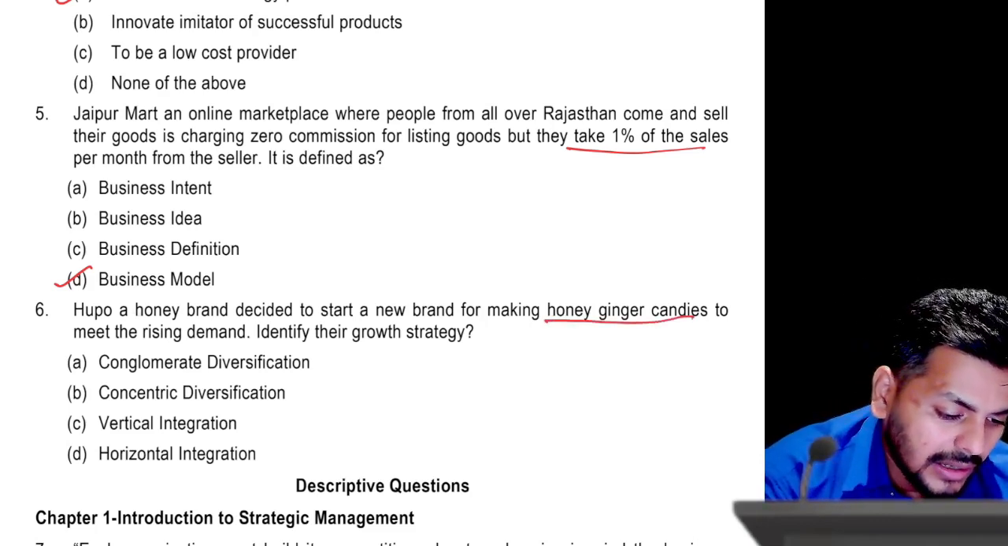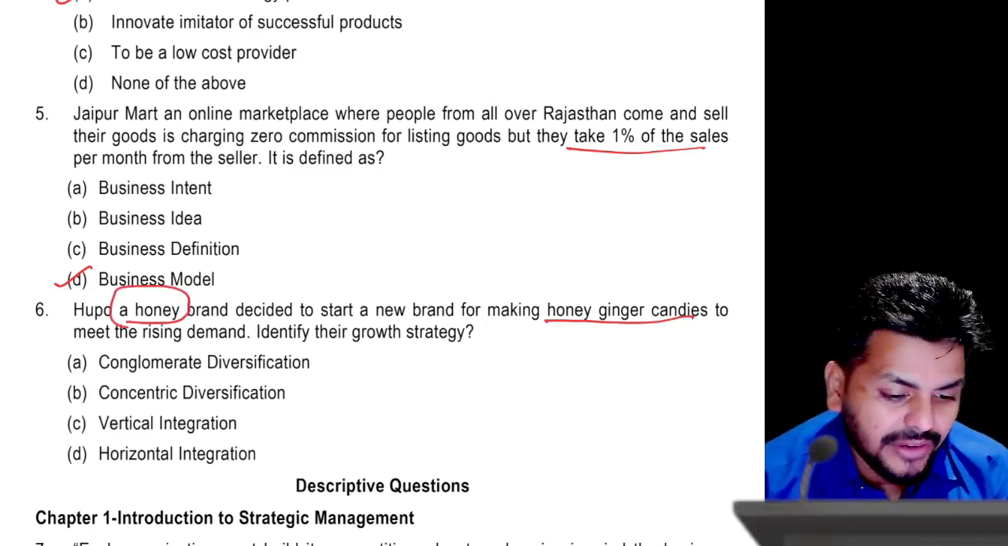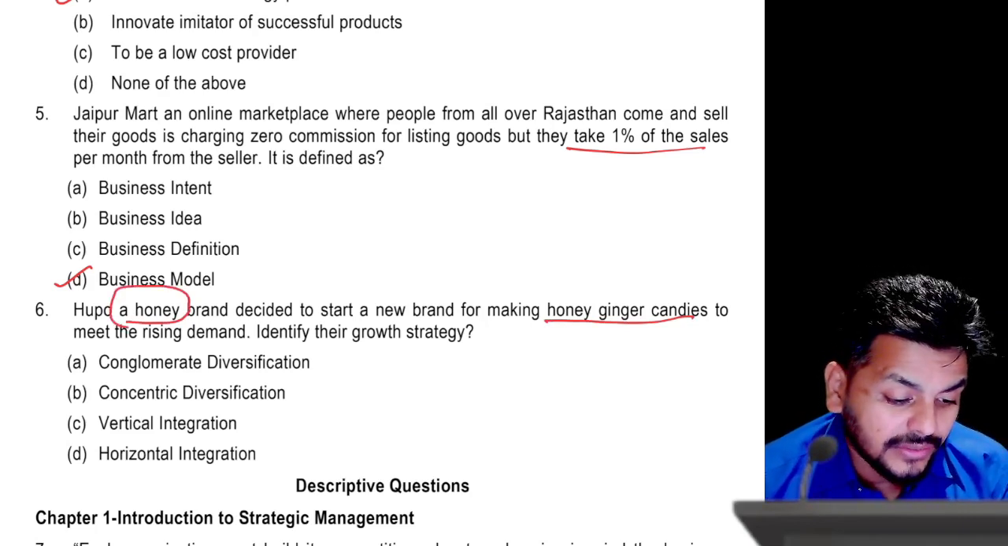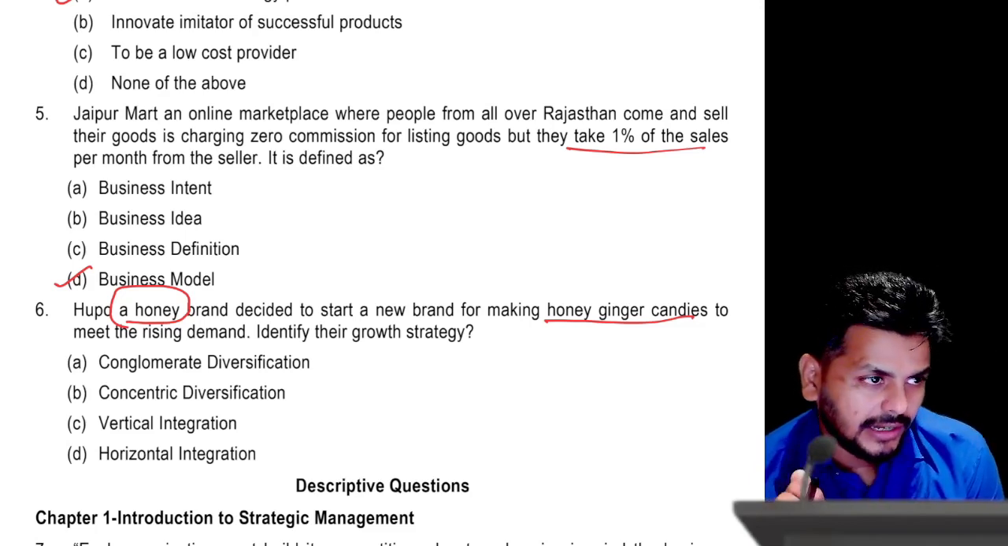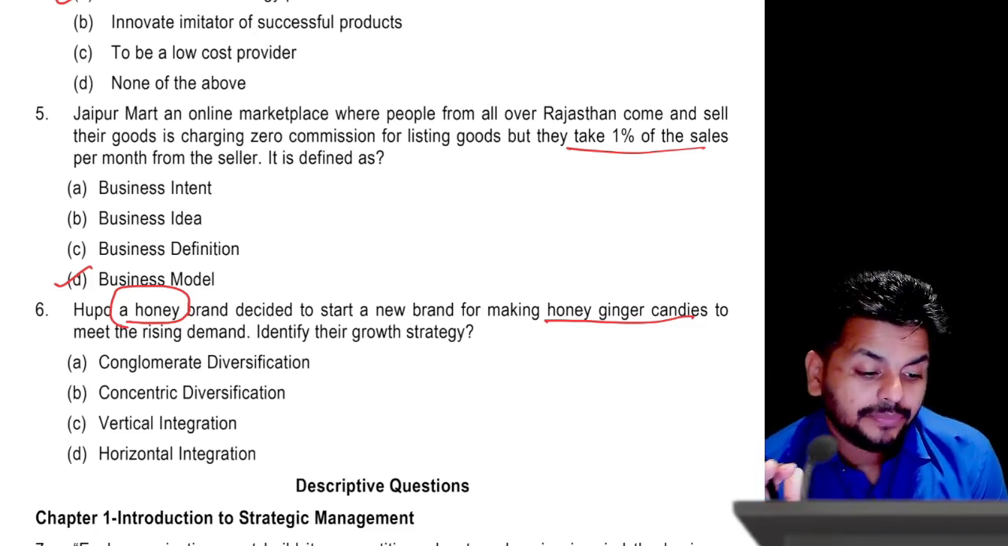You are a honey manufacturer, now you're going with honey ginger candies. Okay, so obviously this is not conglomerate. Honey and honey ginger are related. Now the question is, how are they related?